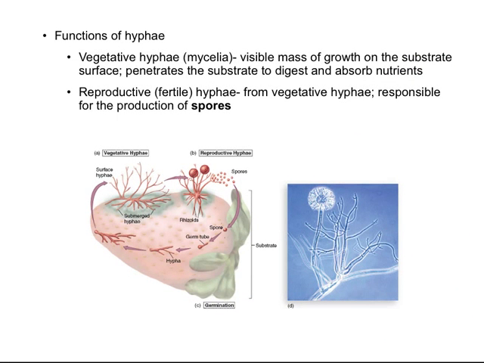Another way of thinking about hyphae is whether they're vegetative or reproductive. The vegetative hyphae or mycelia are the visible mass or growth on the substrate surface. These are the cells that penetrate the substrate and digest and absorb its nutrients. The reproductive or fertile hyphae form from the vegetative hyphae and are responsible for the production of spores. In this figure, you can see the vegetative hyphae here with some submerged in the substrate. Over on the other side, we can see these reproductive hyphae, which are producing spores.